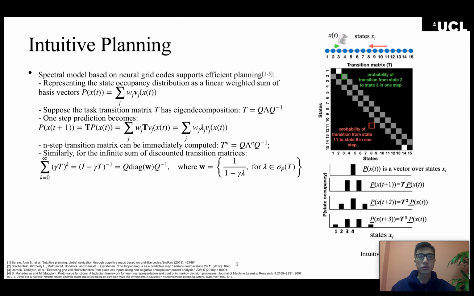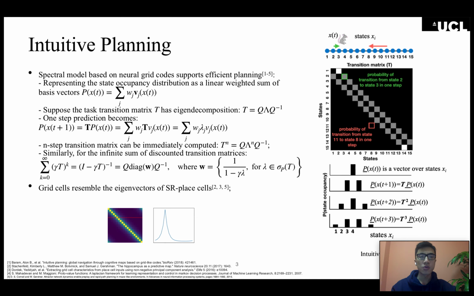Stachenfeld et al. in 2018 proposed intuitive planning, a spectral model for efficient prediction and planning. Specifically, they represent the state occupancy distribution as a weighted sum of the eigenvectors of the transition matrix. So the prediction of the future state occupancy distribution by applying the transition matrix is transformed into element-wise scalar multiplication by the corresponding eigenvalues. Furthermore, we can generalize the prediction to an arbitrary number of time steps into the future, hence constructing the successor representation, which can then be used for guiding planning.